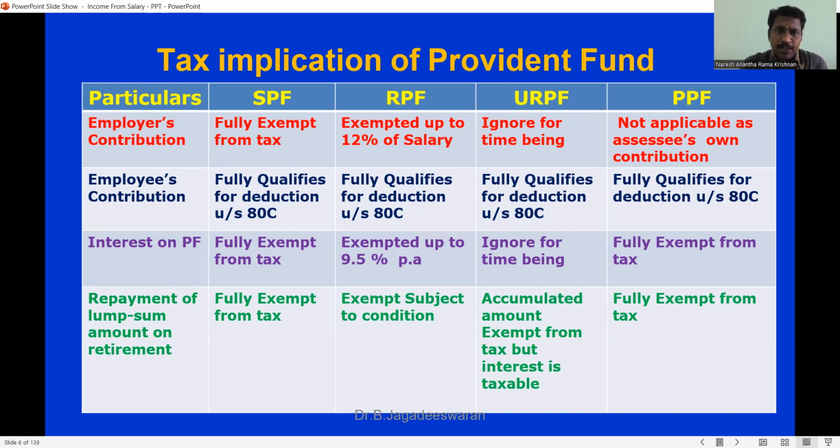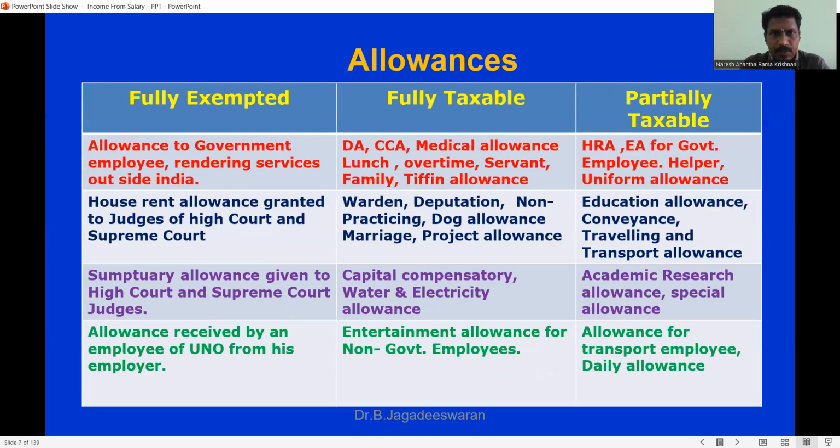And the provident fund will give you the interest also. Depending upon the provident fund and depending upon the state, you will get interest up to 9.5%, except in the current assessment year. Up to 9.5%, you don't have to pay tax. Only above 9.5% do you have to pay taxes. That will be clubbed into your income.